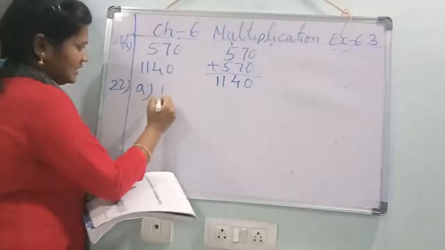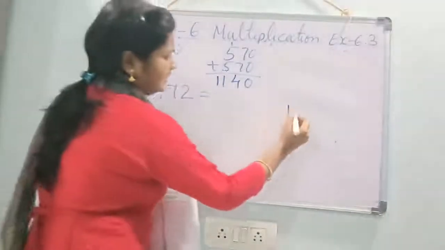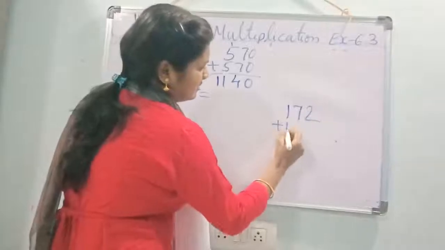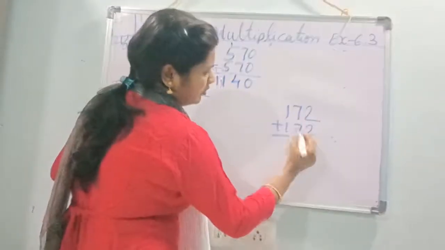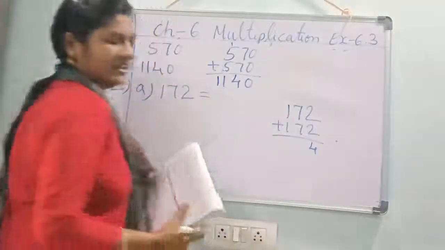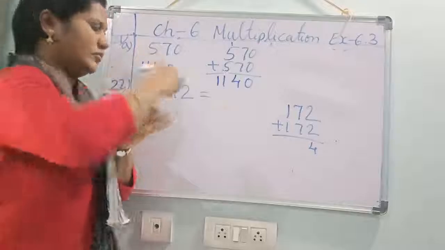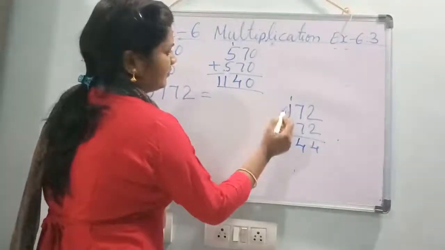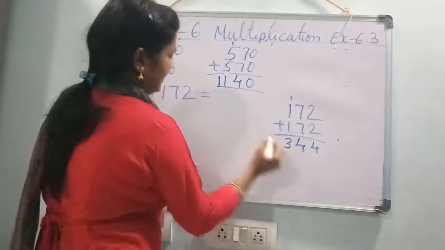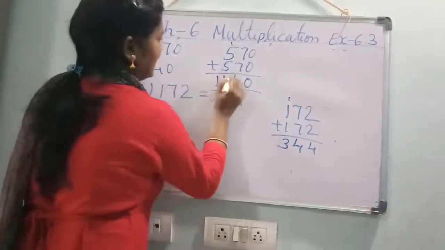A1. What is that? 172. Double of means what? 172 plus 172. 2 plus 2, 4. 7 plus 7. 7 in the mind, take 7 fingers. 7 after 8, 9, 10, 11, 12, 13, 14. 4 here, 1 carry forward. 1 plus 1, 2. 2 plus 1, 3. What is that answer? 344 is the answer.